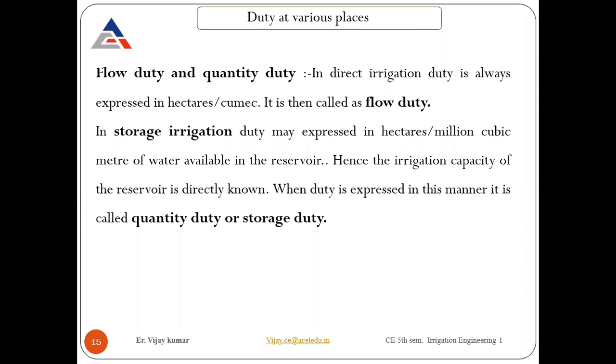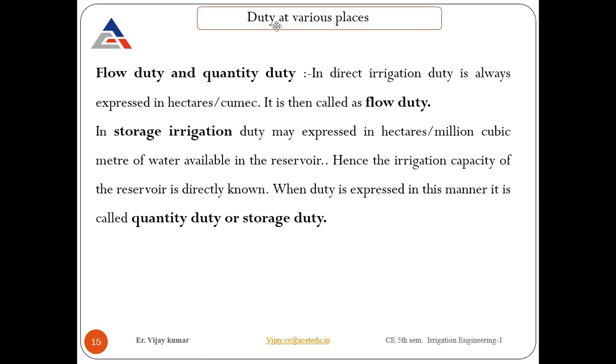We know how much water we stored in a reservoir or in any tank in which we are going to store the water. So the irrigation capacity of a reservoir is directly known because we know the area. We know the volume of water stored in it, and if we have an outlet and a time limit, say 1 liter of water is passing from a point in a second, you can calculate the discharge. You can also note down how much land is irrigated by supplying that water continuously for a particular discharge. You can calculate the duty of that land also. So that's how you can calculate.